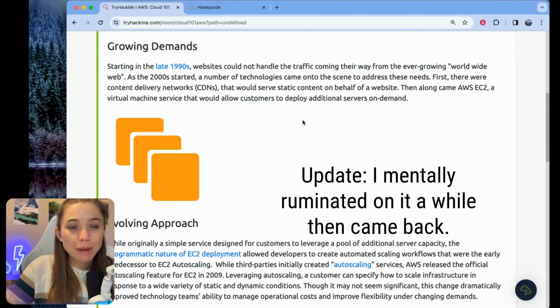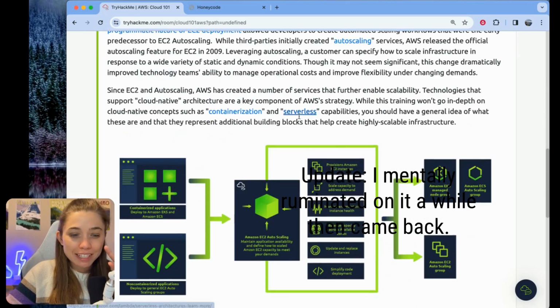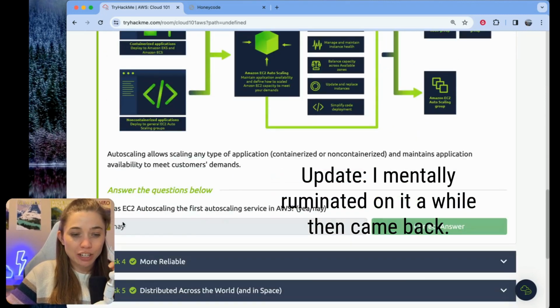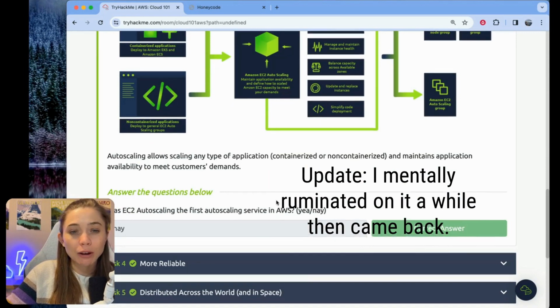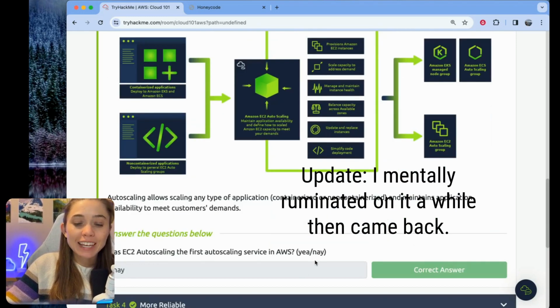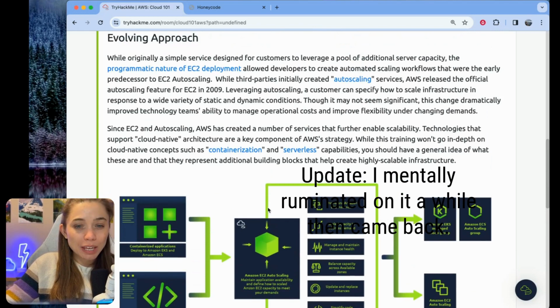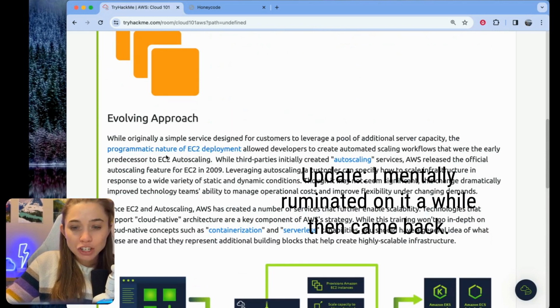All right, I'm jumping back in time a little bit because I thought about this a little bit more. This question, was EC2 autoscaling the first autoscaling service in AWS? I think the reason why the answer is nay is because they're mentioning up here AWS released the official autoscaling feature for EC2 in 2009. However, third parties initially created autoscaling services.